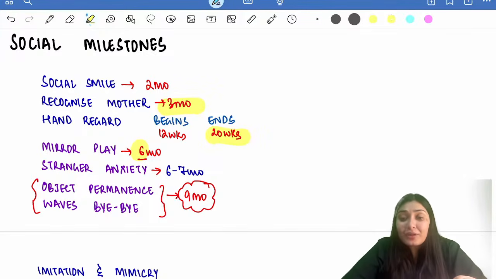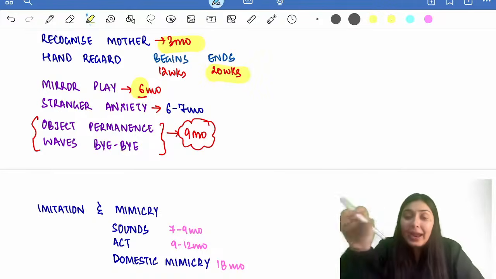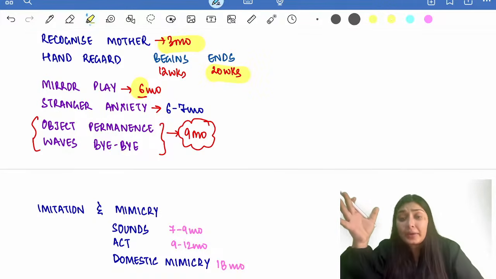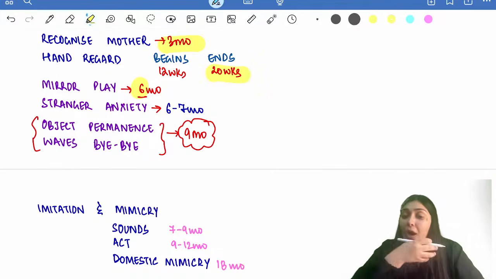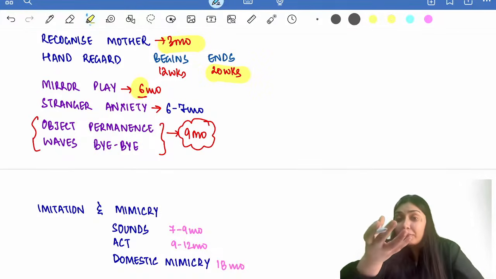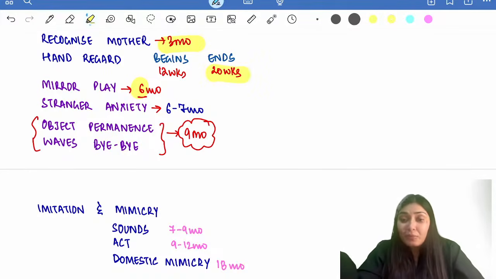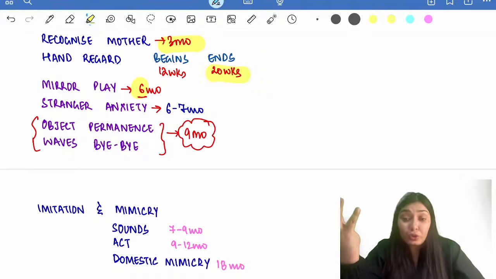Then comes a very important milestone at 9 months, that is object permanence. Before 9 months, what happens? If you show a toy to a child and then hide it, the child won't look for it. Why? Because out of sight, out of mind. Anything now out of the vision is out of the universe. But at 9 months, object permanence sets in. That means the child now realizes that if something has been taken away from his field of vision, that doesn't mean the thing doesn't exist in the universe. The child has developed this object permanence. The child will look for the toy if you hide the toy.